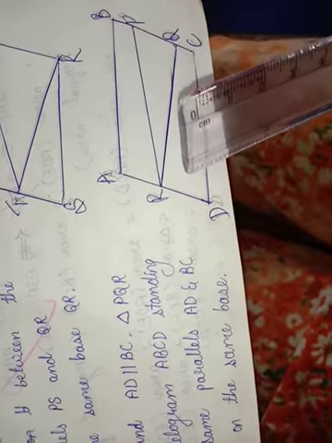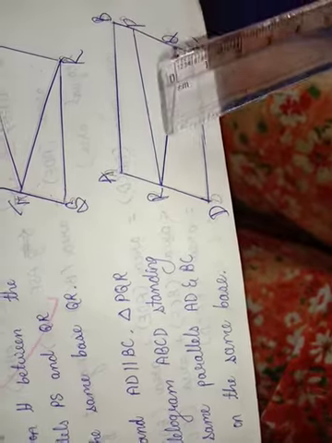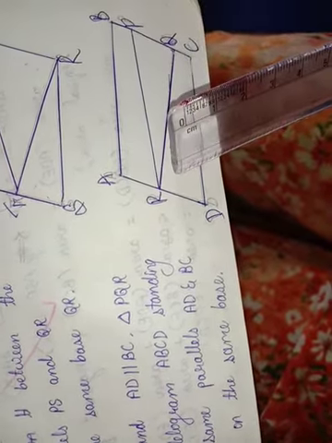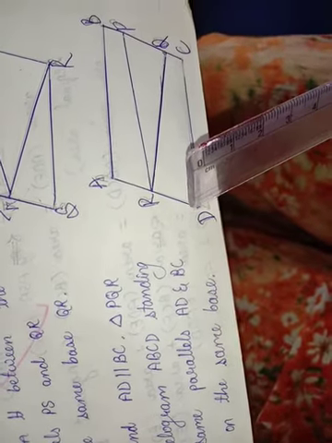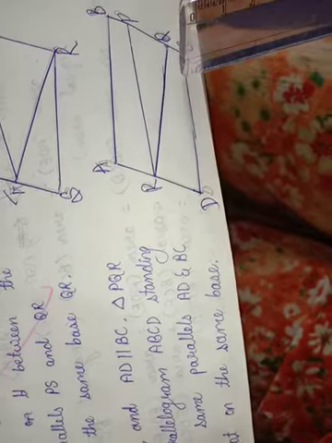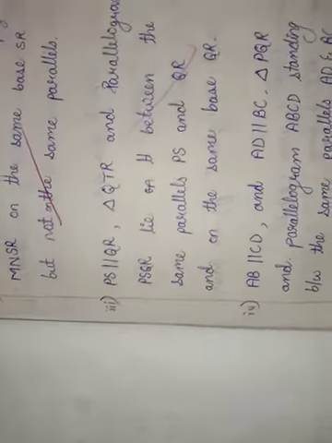Triangle PQR and parallelogram ABCD are between the same parallels AD and BC, but not on the same base. Understood?